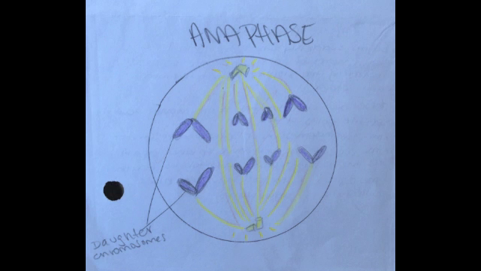The sister chromatids split and move towards opposite poles of the cell, separating, and are now called chromosomes. Half the chromosomes, half the sister chromatids, move toward their own pole with the help of the mitotic spindle.